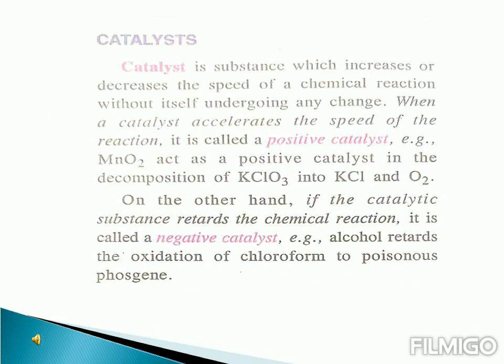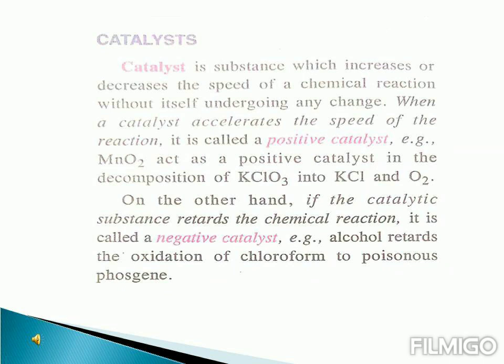Next is catalyst. Now you see in a chemical reaction, we take some reactants, right, and then they react with one another, and as an outcome they produce some new substances which we call products. Now this process could be a slow process, it could be a fast process also. For example, rusting of iron is a very slow process, right? So like this, it could be a slow process, it could be a fast reaction also.